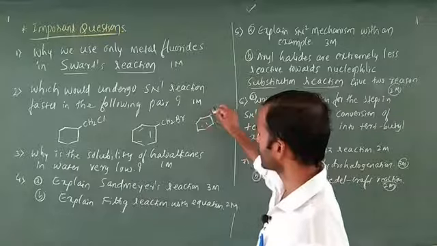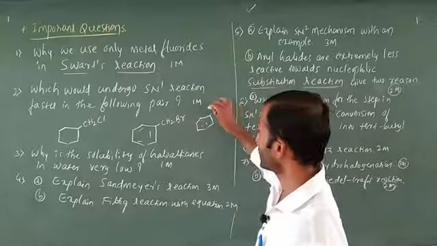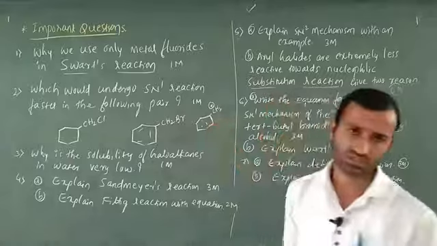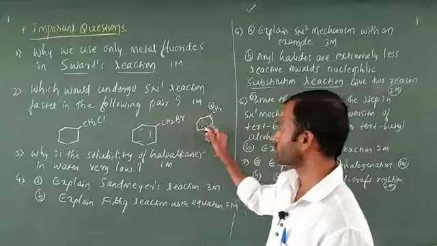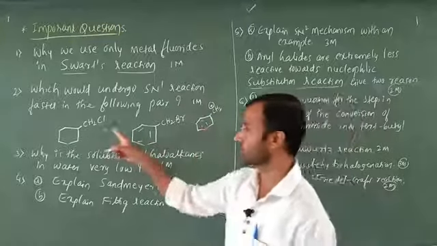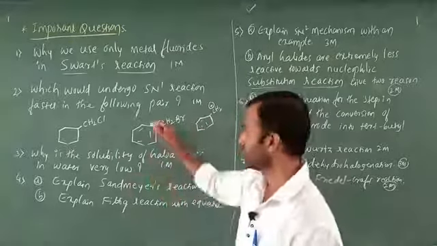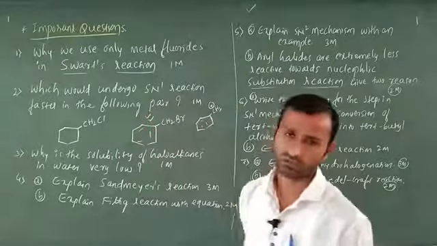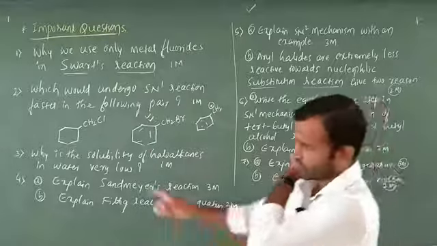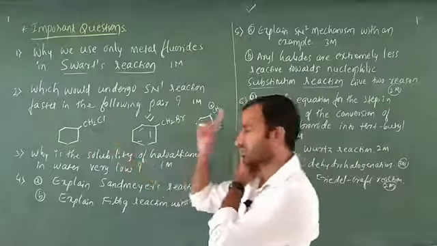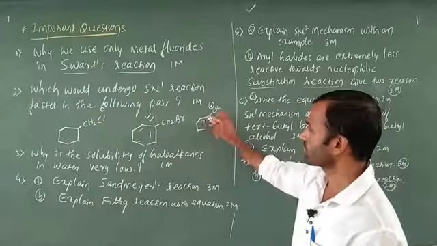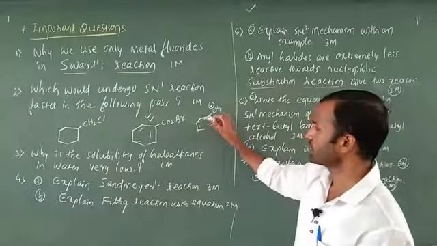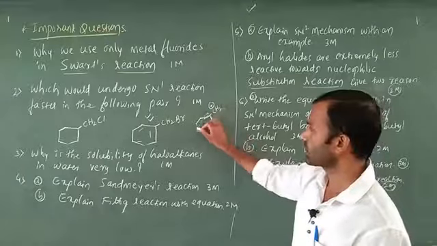CH2 plus charge is there. In this case the most important thing is resonance. Out of these two, I will tell you the answer here. This can undergo SN1 reaction faster, not this one. The reason: here a double bond is there, this bond donates here, and again this bond comes here.